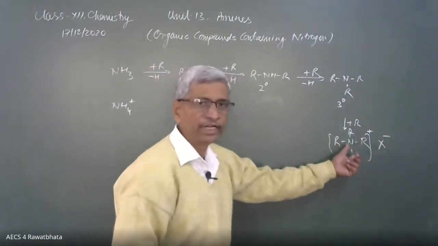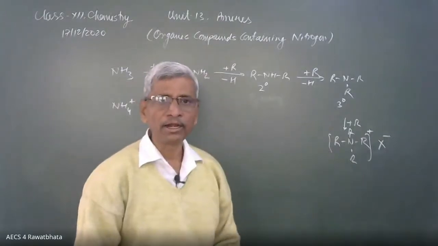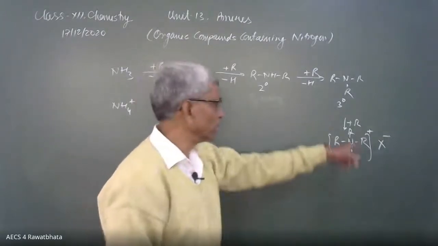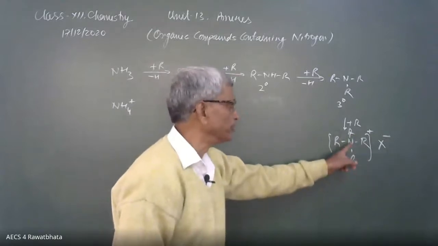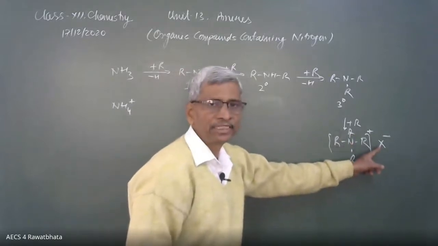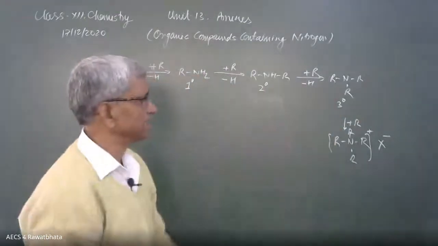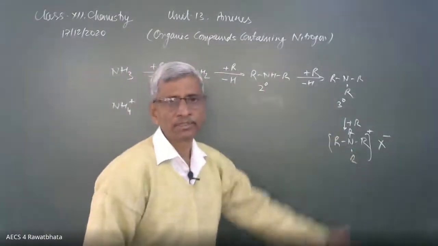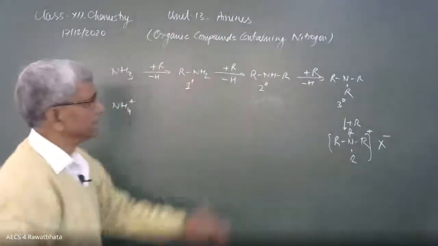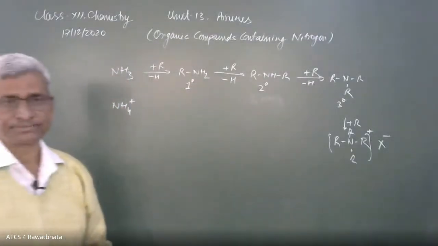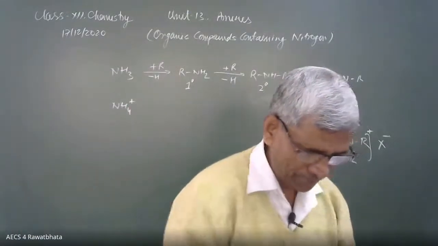NH4 positive is called the ammonium ion. Ammonium for nitrogen. Tetra alkyl ammonium, 4 alkyl groups are there, that's why it is called tetra alkyl ammonium halide. If it is Cl, then ammonium chloride. So these are the 4 types we can say. Quaternary salts are also there. These are the different types of amines.